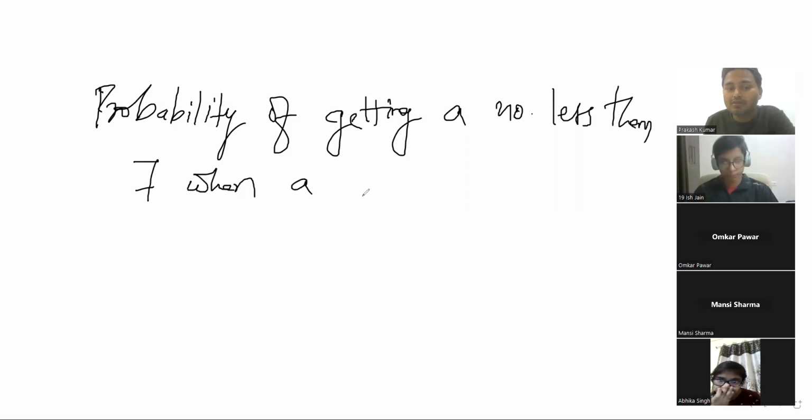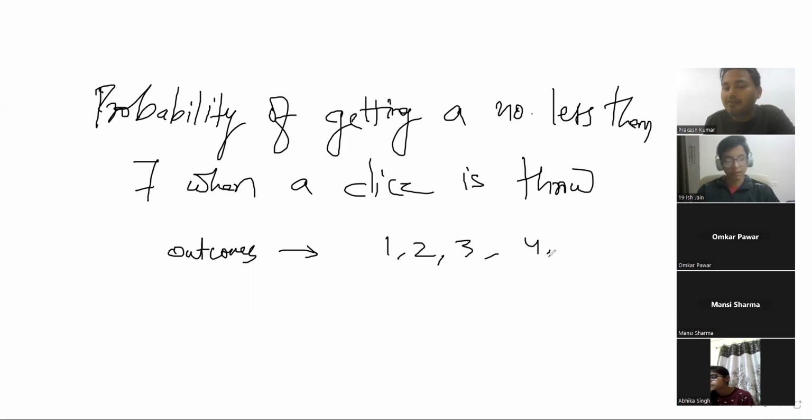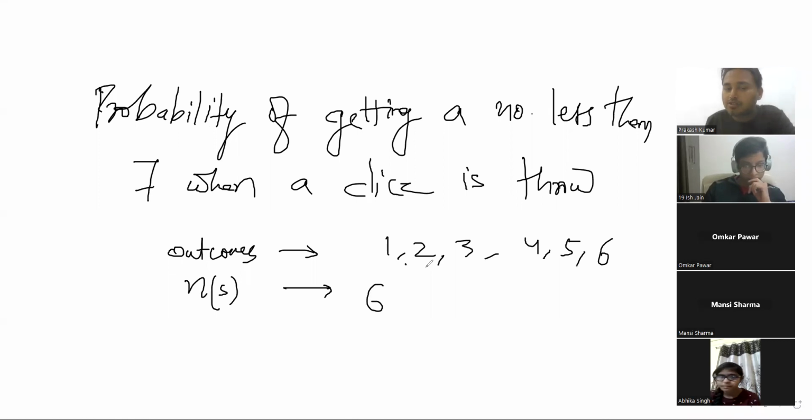If I throw a dice, what will be the possible outcomes? That is the sample space: 1, 2, 3, 4, 5, 6. When I throw a dice, all of you know 1, 2, 3, 4, 5 and 6 can come. So the number of sample space elements is 6.